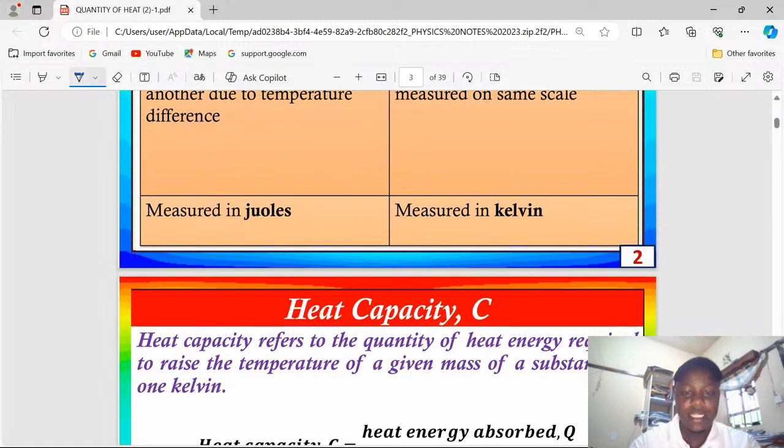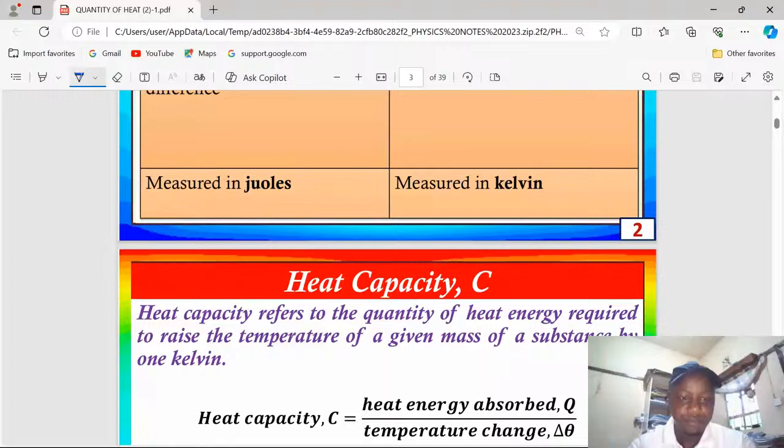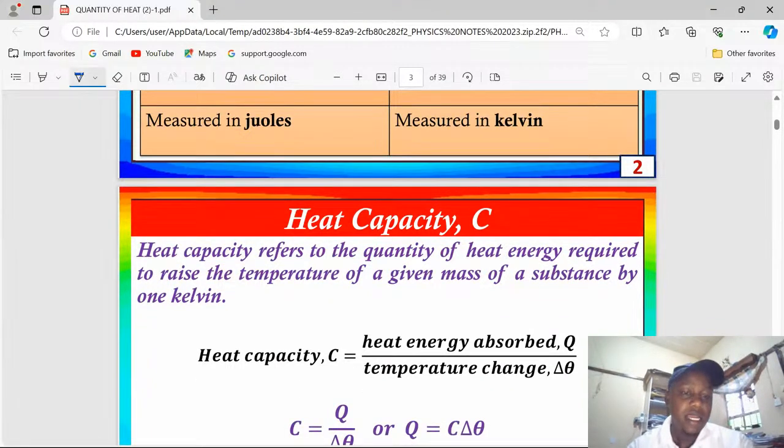So allow me now start handling what we call heat capacity. Heat capacity refers to the quantity of heat energy required to raise the temperature of a given mass of a substance by 1 Kelvin.